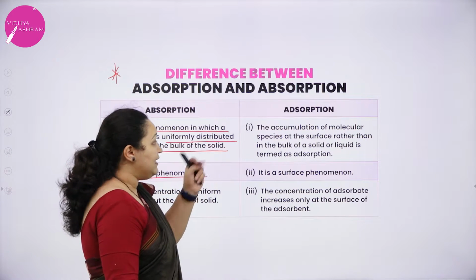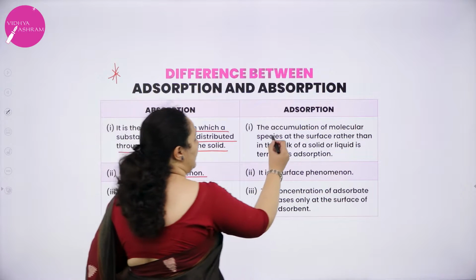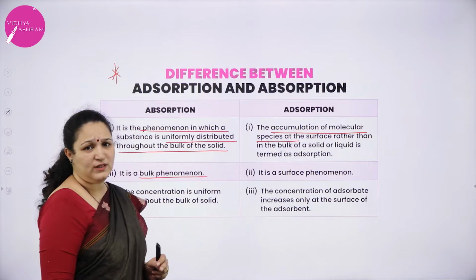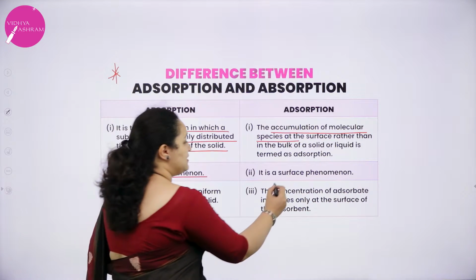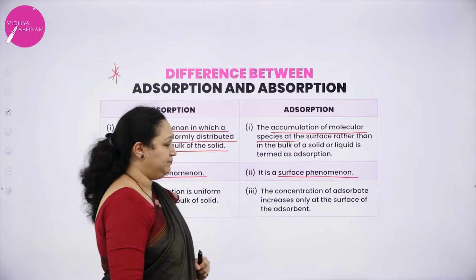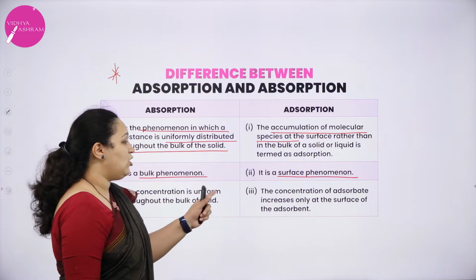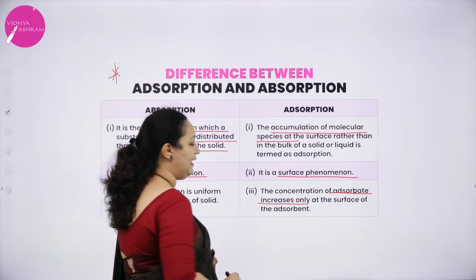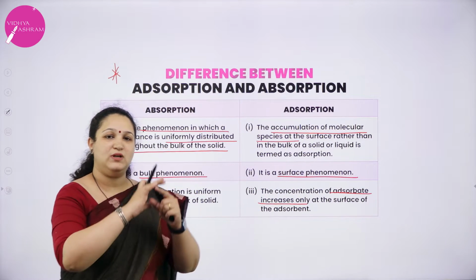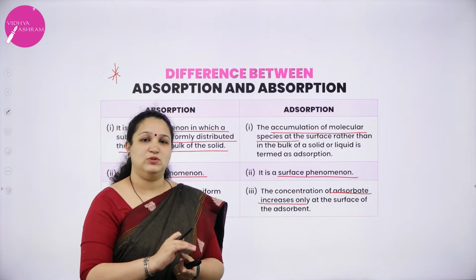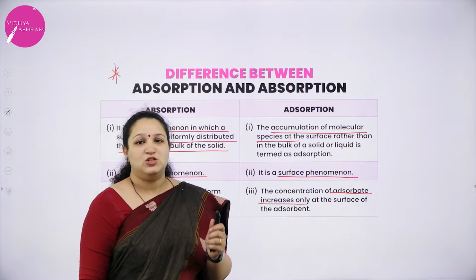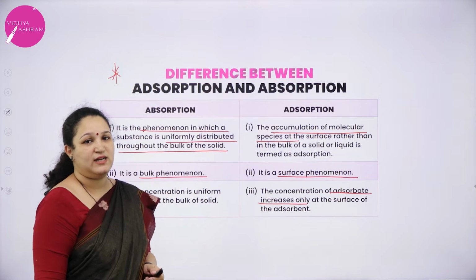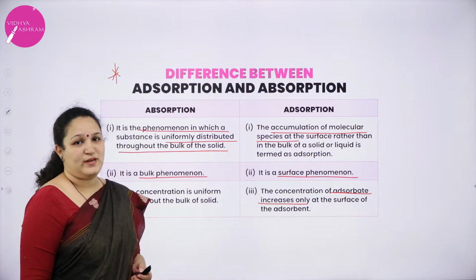Whereas adsorption, if you see, is accumulation of molecular species at the surface of the substance. Also, it is a surface phenomenon. And the last one is that the concentration of adsorbate increases only at the surface. The adsorbate is only on the surface, not in the bulk of the system. So, that is the difference between absorption and adsorption. It is again a very important question.